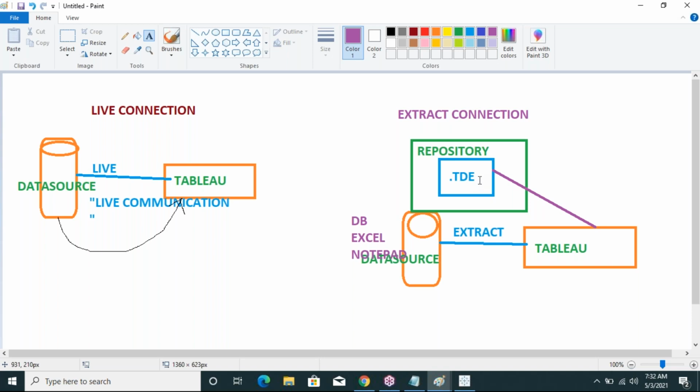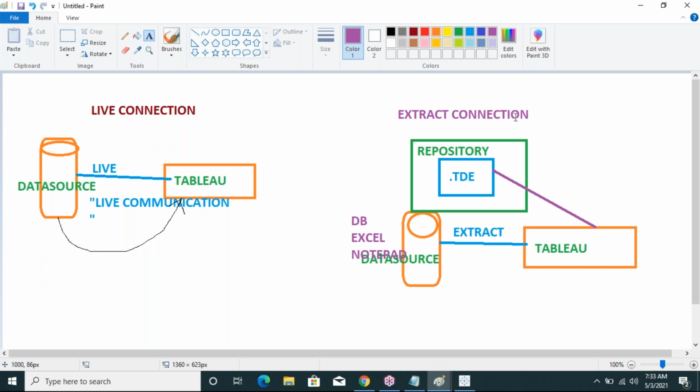From that TDE file, Tableau extracts the data from the local data copy. There is no need to get the data from the data source; the data is taken only from the TDE file, the local data copy. This is regarding live connection and extract connection.